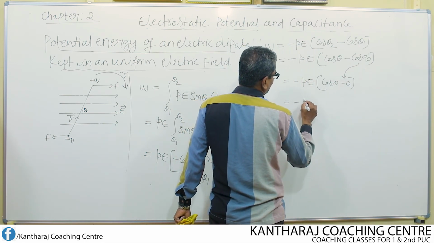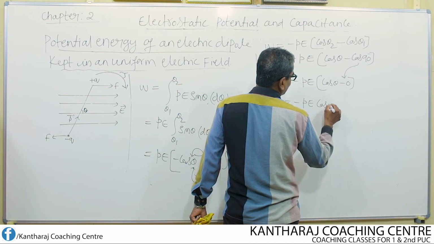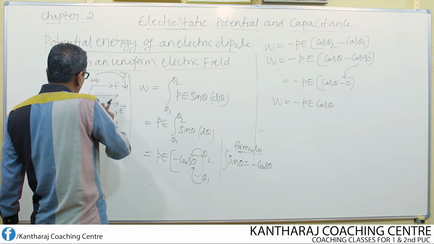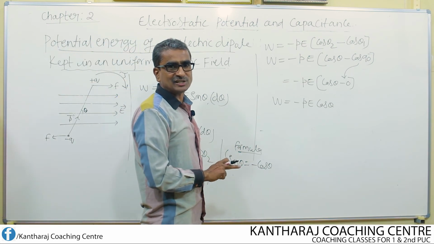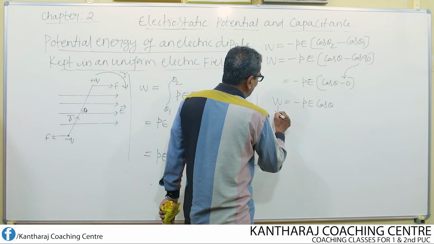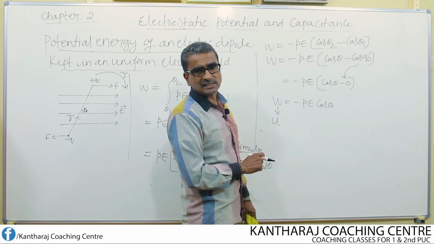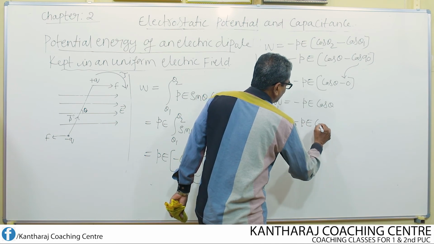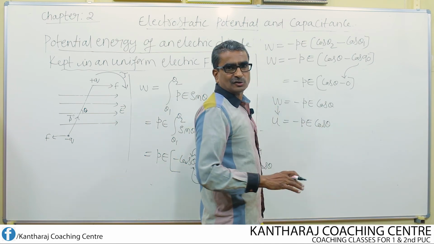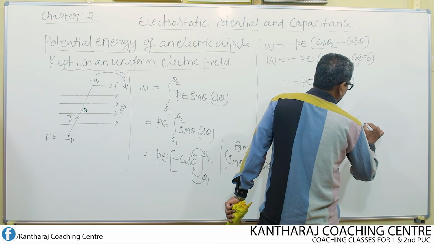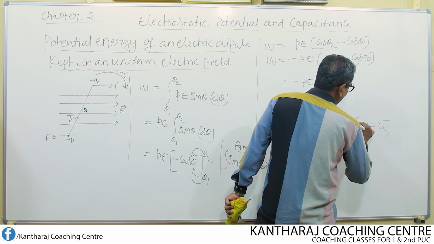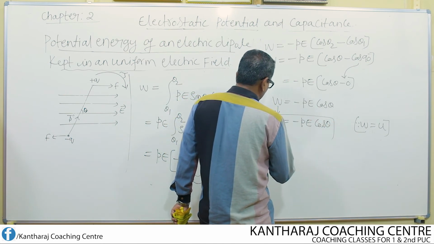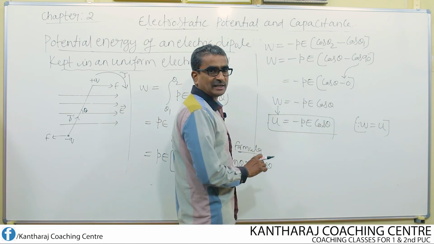So finally this is P into E into cos theta, but this work is stored in the dipole as electric potential energy. So I replace this W by the electric potential energy term U, which is equal to minus P into E into cos theta. So what have I done? I have replaced the term W by the term U. Okay. So this is the final expression for the potential energy of the electric dipole.